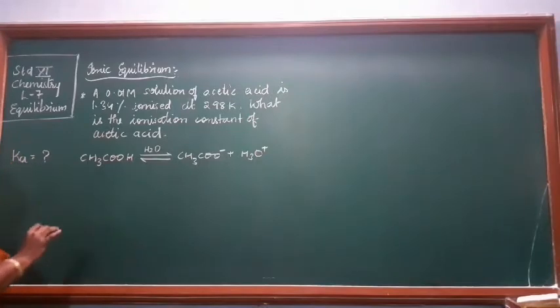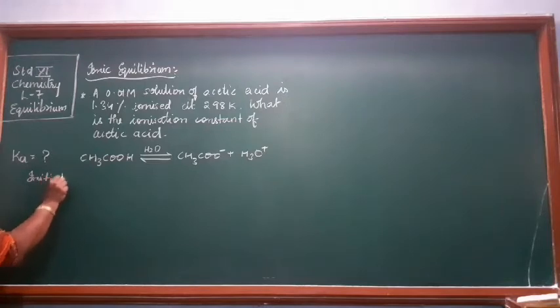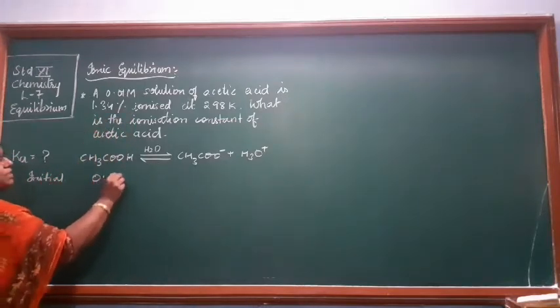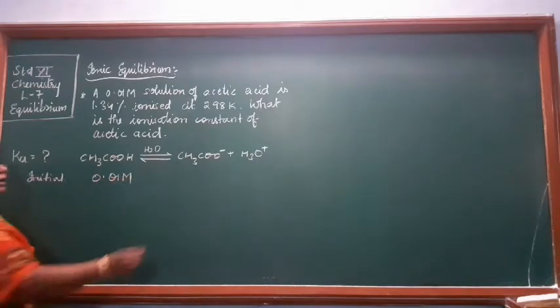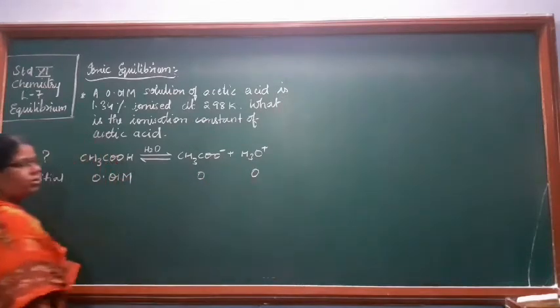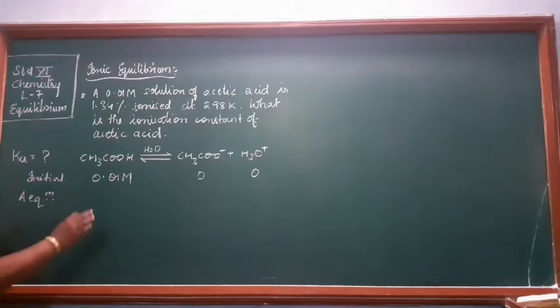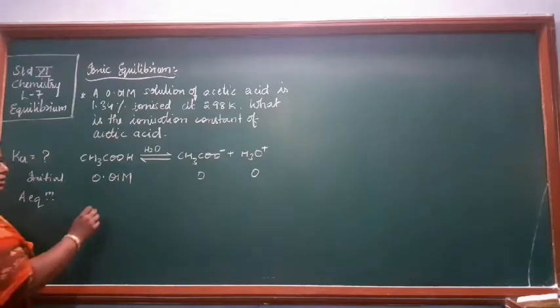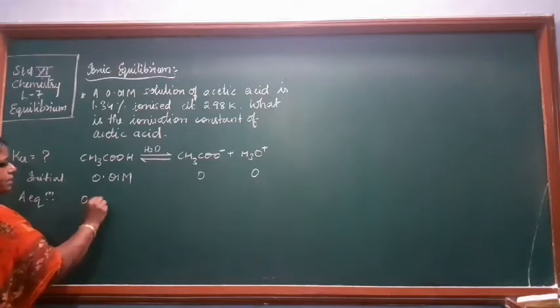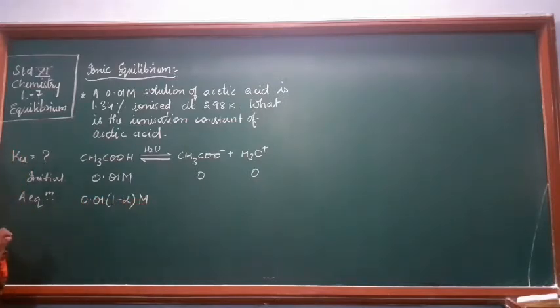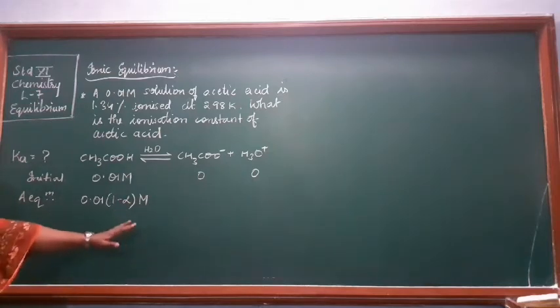Now, initially what is the concentration of acetic acid? It is given as 0.01 molar. Here you have 0 amount of products. Now at equilibrium, what is the amount? It will be 0.01 into 1 minus alpha. This is how we represented it earlier: C into 1 minus alpha.